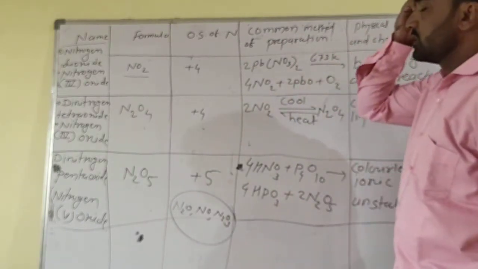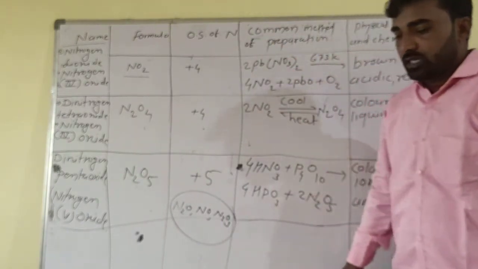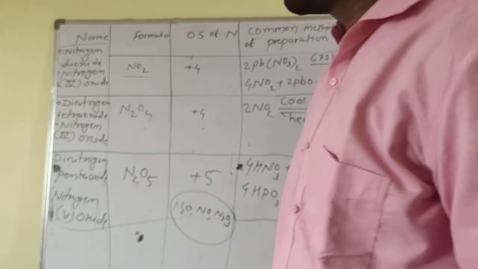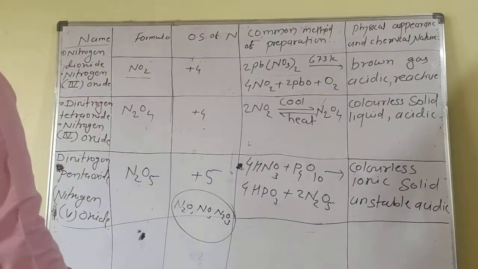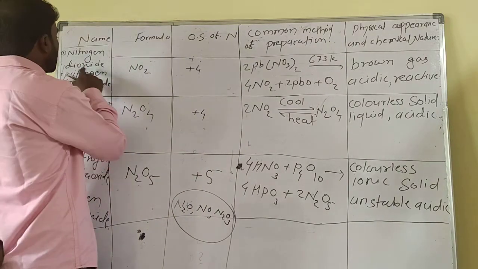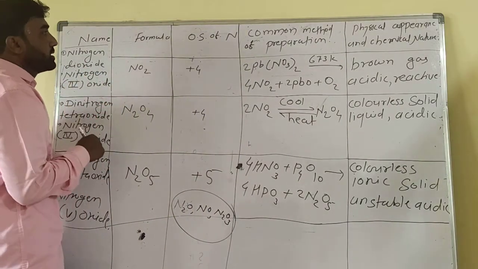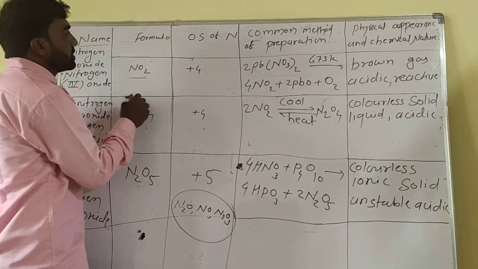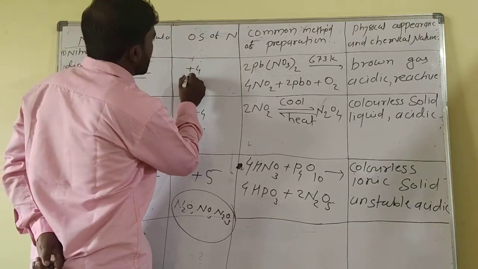To summarize the oxides of nitrogen: the name is nitrogen dioxide, the formula is NO2, and the oxidation state of nitrogen in NO2 is +4.